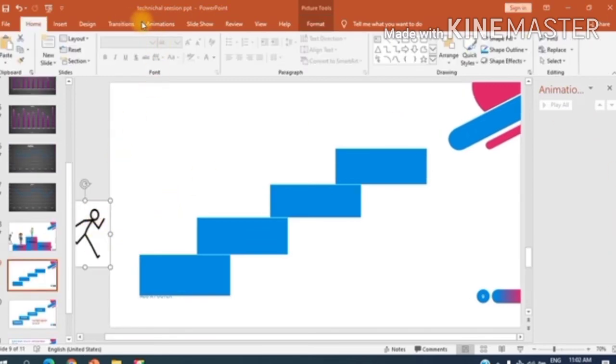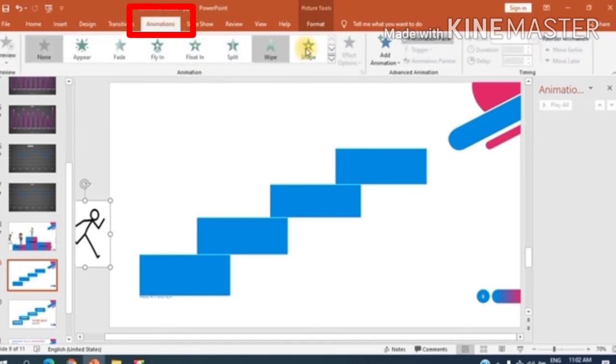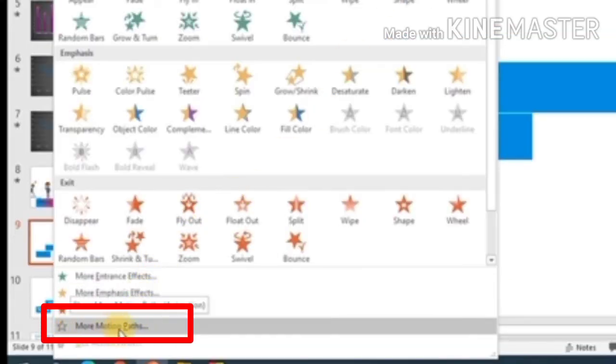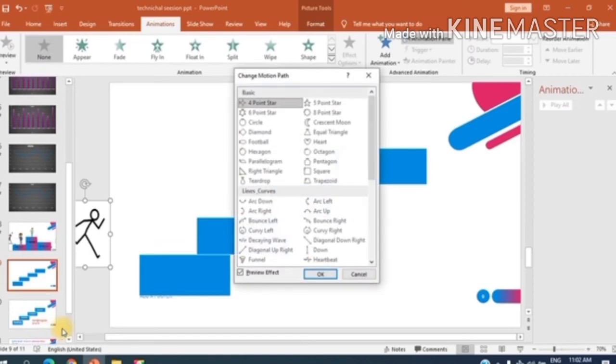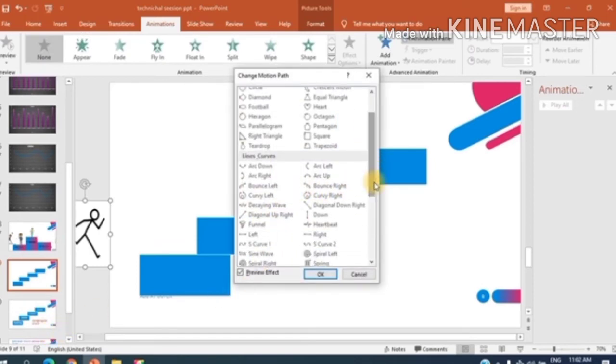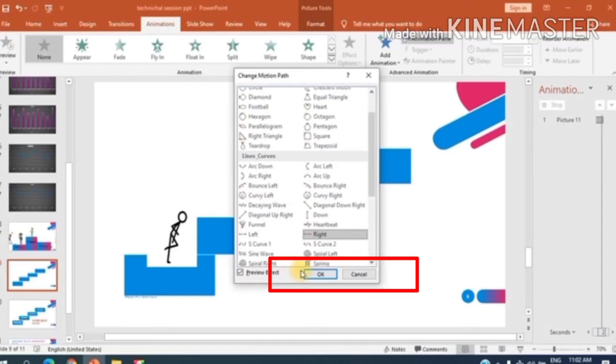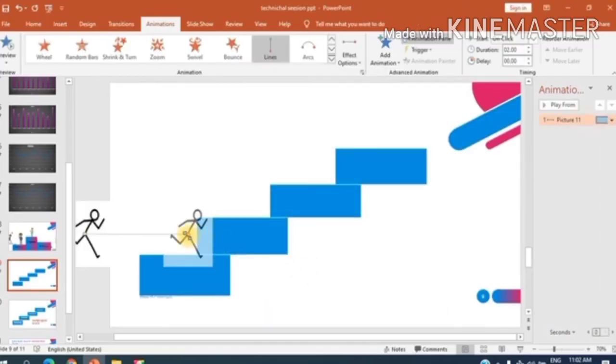Now I have to set the path of this boy. Let me first select from the effect options. See here, more motion path. We have to click on this. From more motion path, let's proceed to right, since we want this boy to move from left to right. Yes, it's going in the right direction. So the first path has been set now. You can see here.